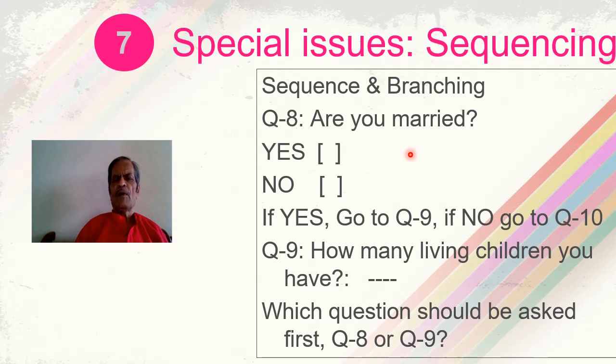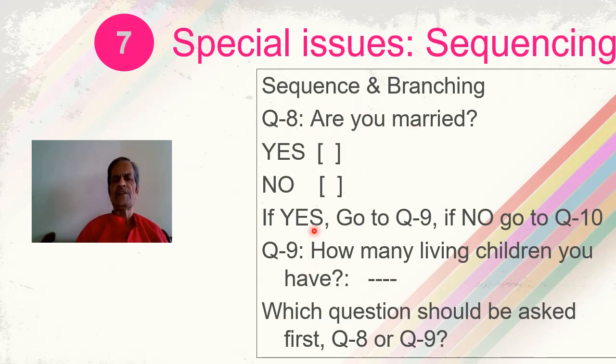A special situation may arise regarding what the sequence should be. Now see, these are the two questions. Are you married? And how many living children do you have? Now if you ask the question, are you married? And the answer is no, and the next question is, how many children do you have? It is an embarrassing situation. If the question is, are you married? And the answer is yes, and then you ask how many children you have, it will be okay. So this sequencing will have to be decided for the questions.